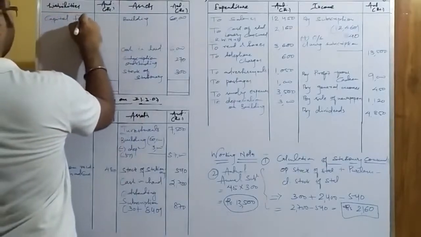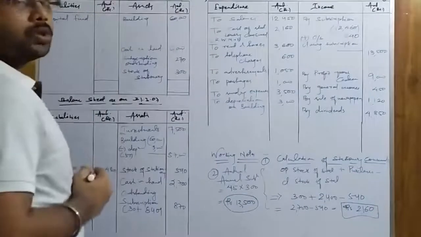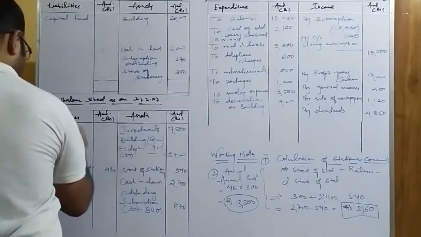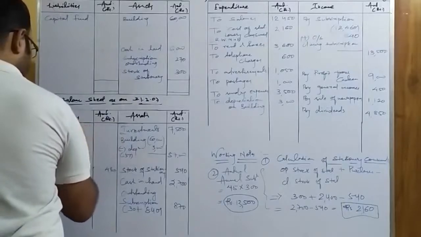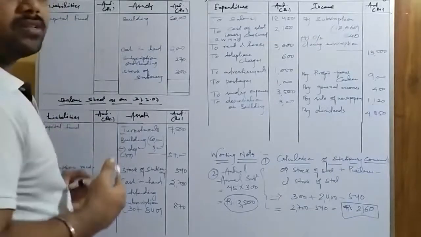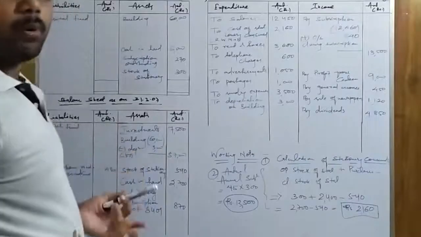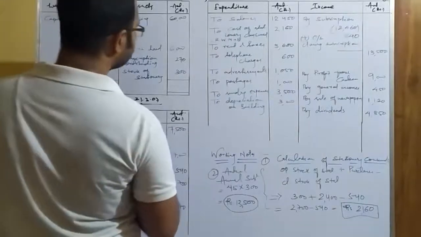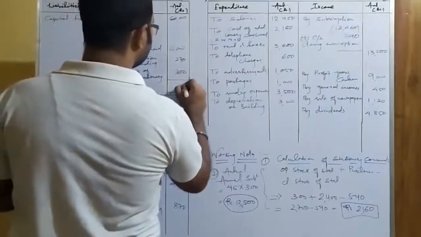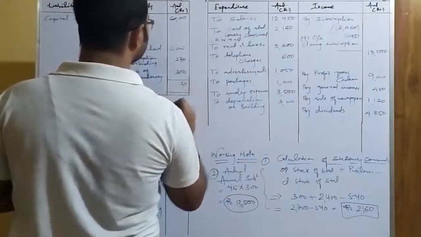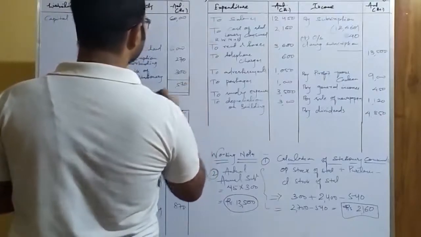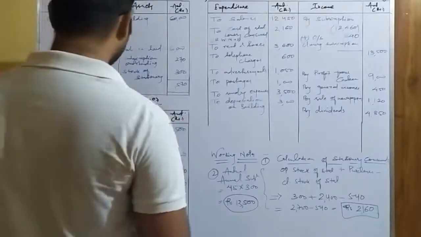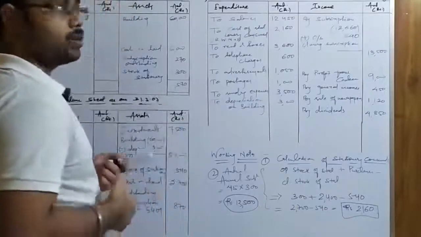The value that we get will be taken to the closing balance sheet in the inner column, because adjustments are about to be posted there. Let's see how much we are getting. Since there are no liabilities, the total of the assets will be the capital fund itself.